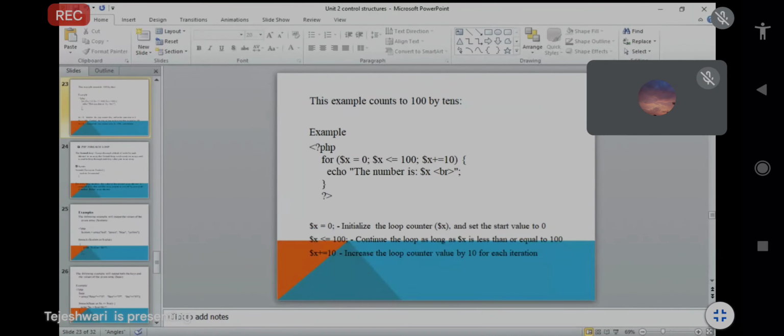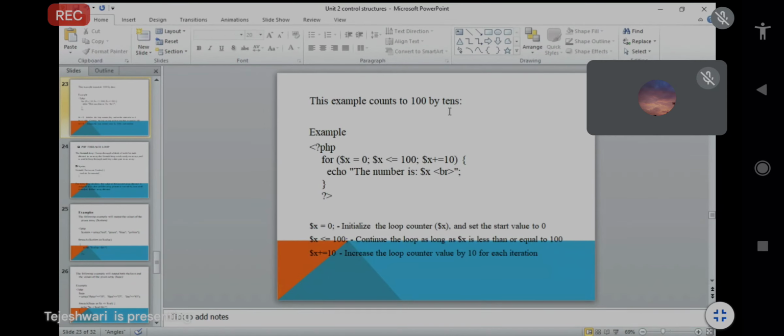So the last part is $x += 10. Remember that here we take the variable and increment it by 10, so it is given as += 10. Whatever number you want to increment by, first pass the variable, then the increment. We want to increment by 10, so += 10. If you want to increment by 5, write += 5. If you want 20, += 20.